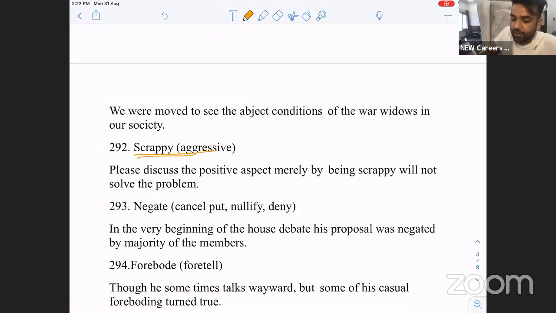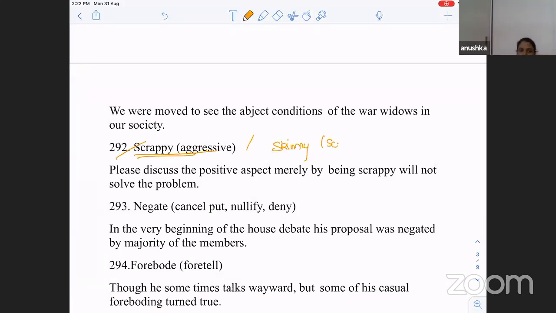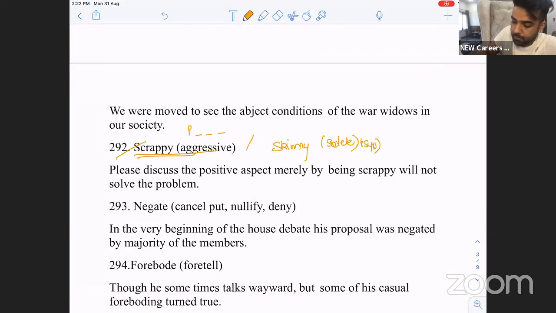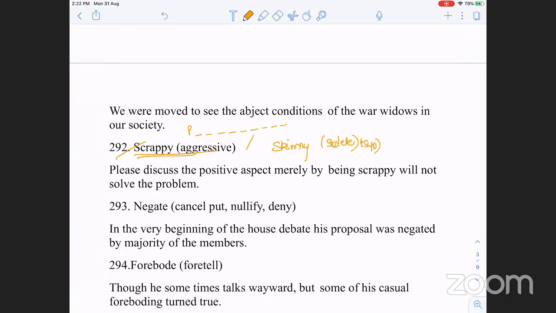Scrappy, aggressive. Another word for scrappy, aggressive: violent. What's another word for skinny? Svelte. Another word for aggressive with a dog's name: pitbull.